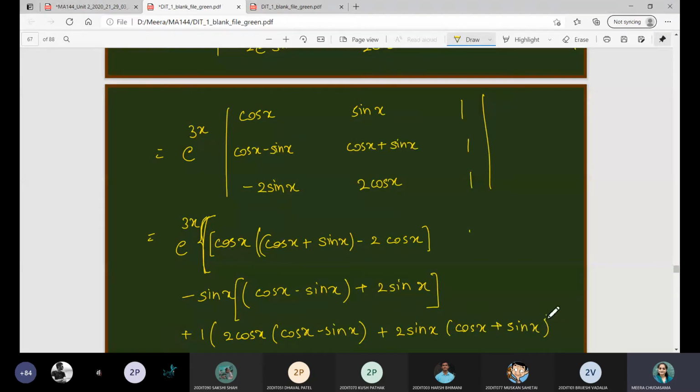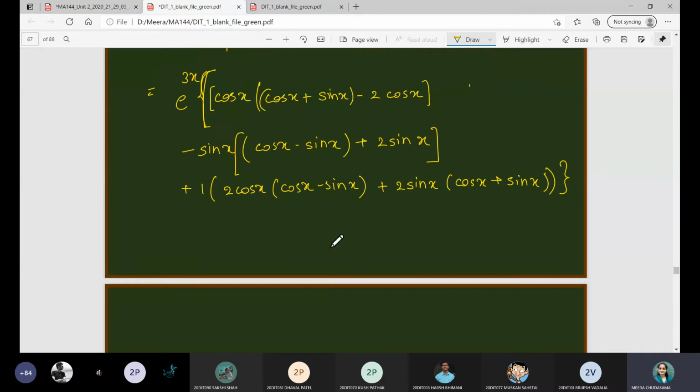So this bracket will be completed over here, and this one, two cos x, 2 cos x sin x. Okay, so this is